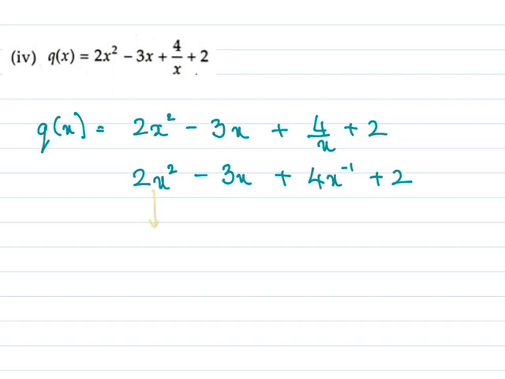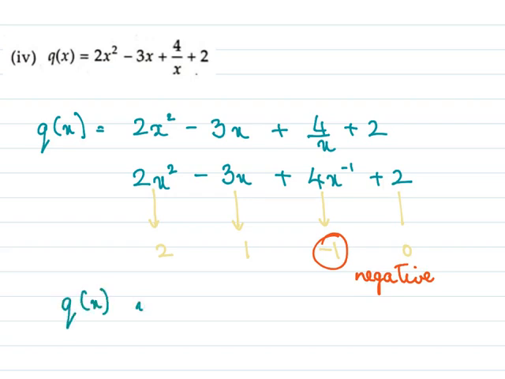Now for the power, here power 2, here power 1, here power minus 1, and here power 0. Now this power is negative, and since the power is negative, we can say q of x is not a polynomial.